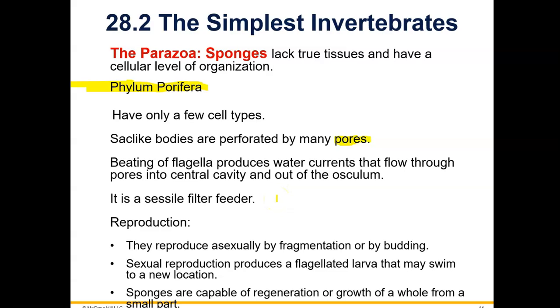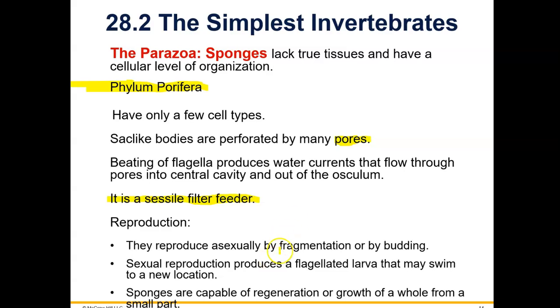They have these cells called choanoflagellates, like the protozoans kind of, but the flagella helps to draw water into the sponge's body. And so the sponge is a filter feeder, uses those flagella to help it filter feed. And it's also sessile. As an adult, it is sessile. But its larvae can move, and so that's why we say that animals have movement at some stage of their life cycle.